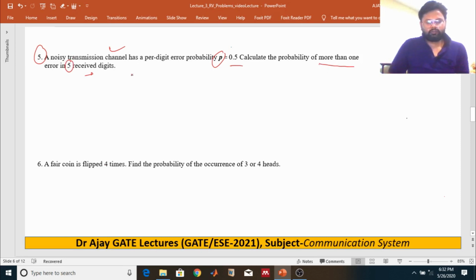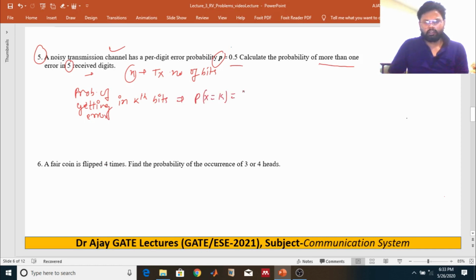As we know, if n is the number of bits transmitted, then the probability of getting error in k bits is nothing but probability of x equals k is n c k p to the power k, 1 minus p to the power n minus k. So it can be written like that.